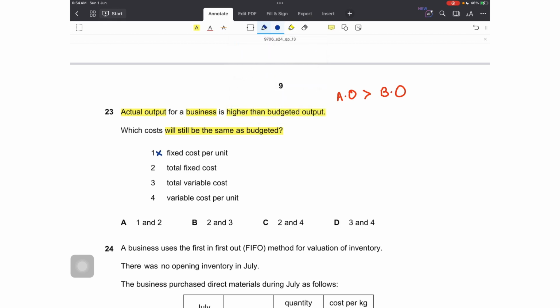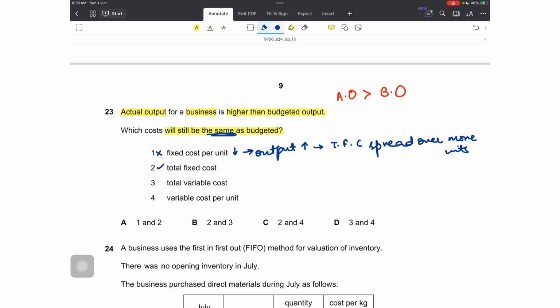No. Fixed cost per unit will decrease. Why? When more units are produced, or when output increases, fixed cost per unit would decrease, because total fixed cost would be spread over more units. So per unit it will reduce. We want the one which will remain the same.